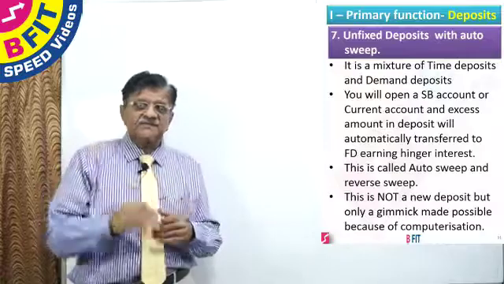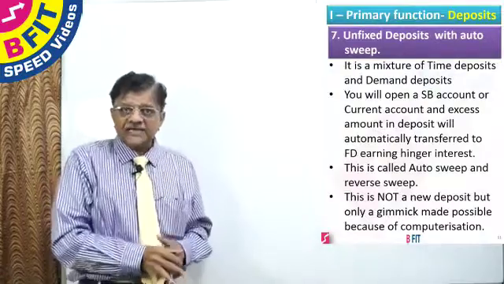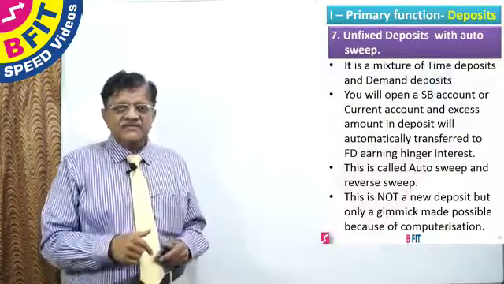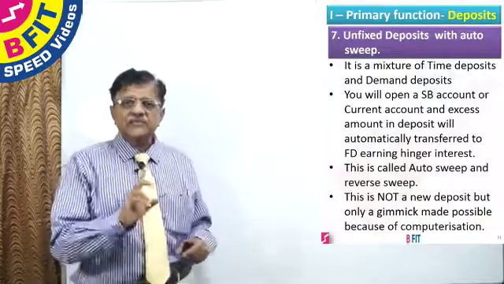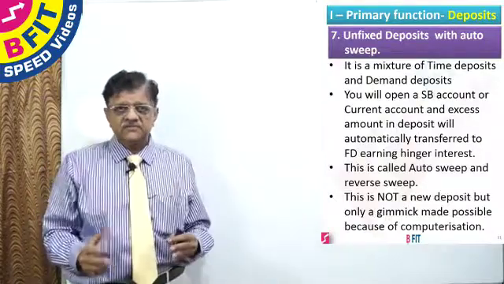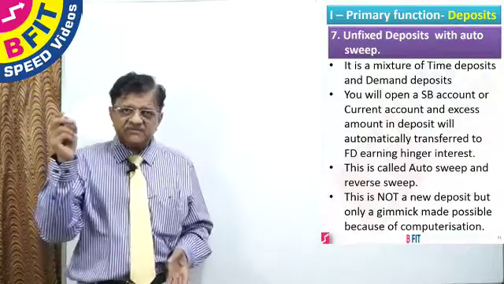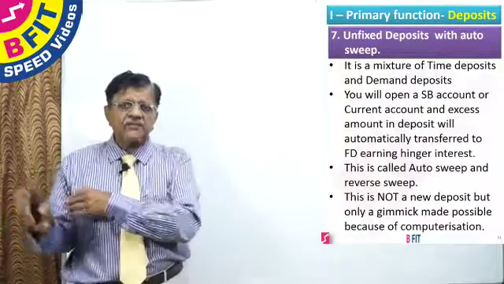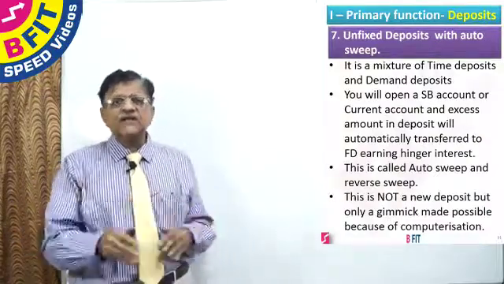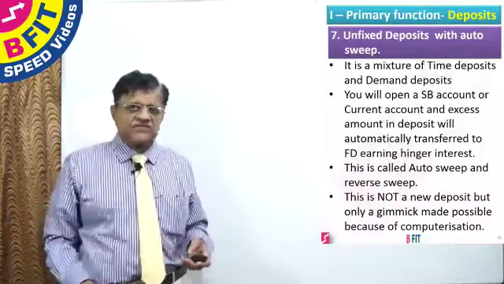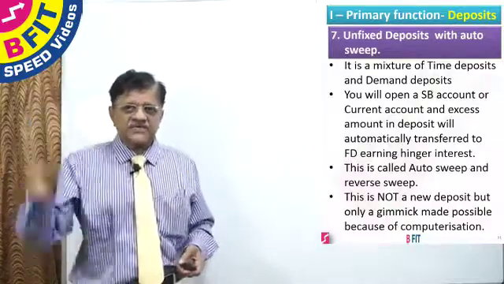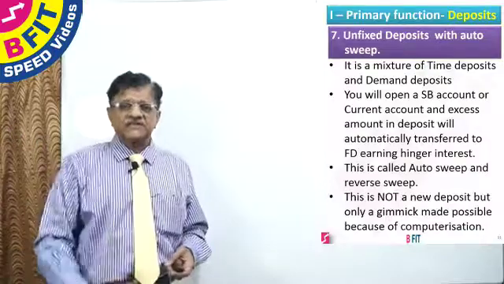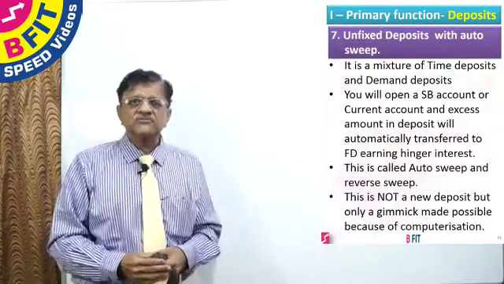And whatever excess balance, suppose he is going to keep only in current account, as I told you, it is going to earn only 0% interest. On the other hand, when you go for this 2-in-1 account or unfixed deposit account, which is an amphibious creature, sometimes it is term deposit, sometimes it is demand deposit, depending upon whether it is a current account or savings bank account or a term fixed deposit account. So any amount in excess of 1 lakh will be automatically transferred to fixed deposit and will run as fixed deposit and earn interest as fixed deposit, and all the rules and regulations of fixed deposit will apply because it is a fixed deposit from that moment when it is transferred to the fixed deposit account.